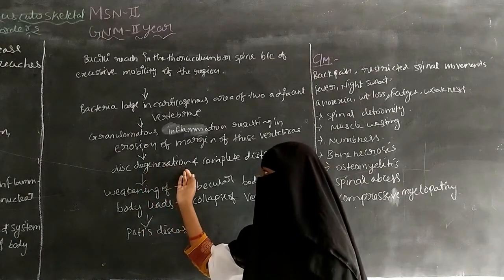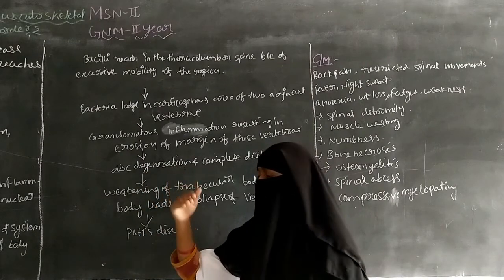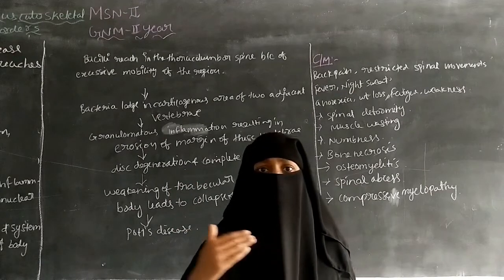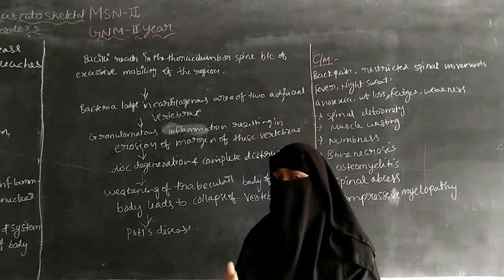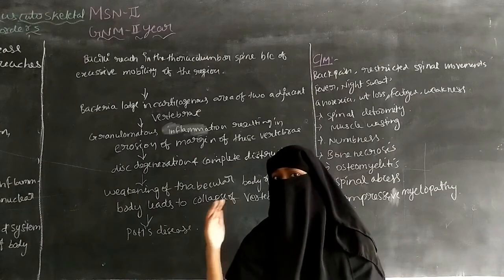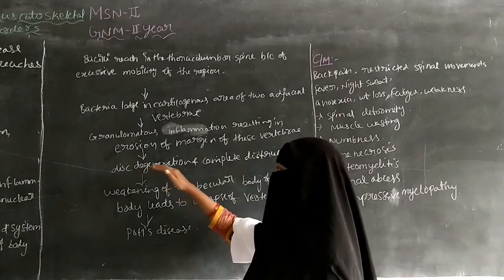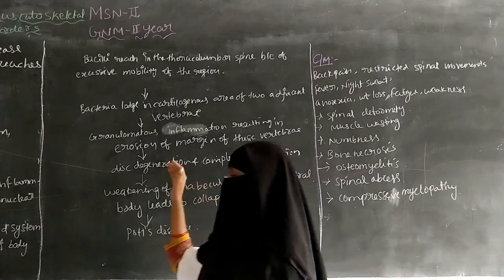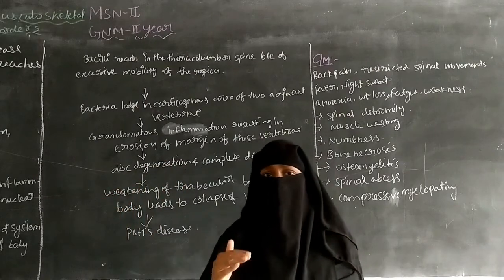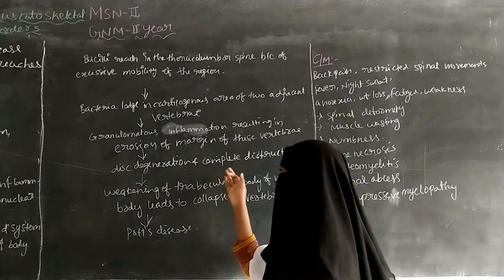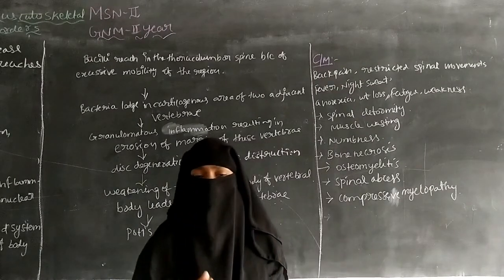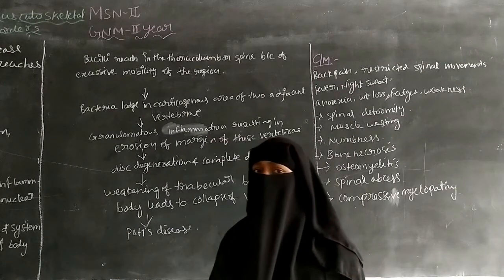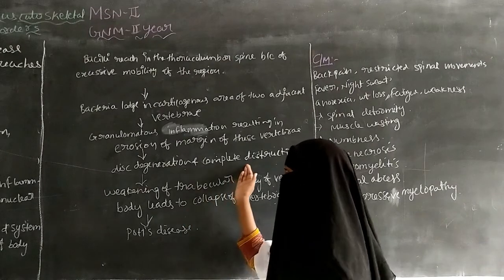Disc degeneration means, for example, in kyphosis the thoracic vertebrae become curved. Like that, in this disc degeneration the vertebrae become curved, and there is a complete destruction of the spine. So it can be completely destroyed.